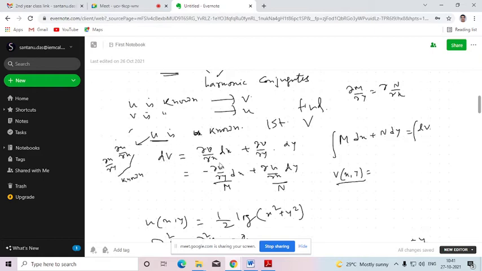So we'll integrate both sides. While integrating M with respect to x, we'll keep y as constant. And while integrating N with respect to y, since we have already integrated the terms that contain x and y both in the case of M, we need to integrate only those terms of N which don't contain x with respect to y. Then we'll get the solution.